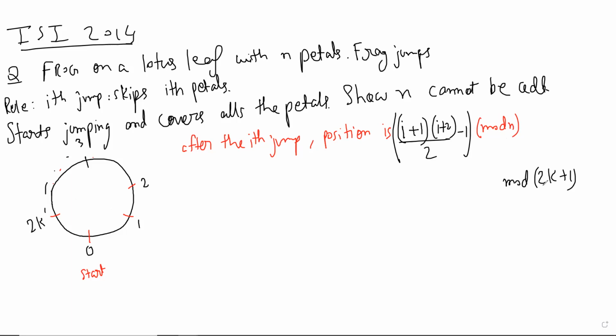If there are 2k plus 1 petals, then it will be this, but the numbering will be till 2k, and in this case we are able to visit everything. We want to say that we cannot visit everything, so if there are odd petals, some petal must be skipped.